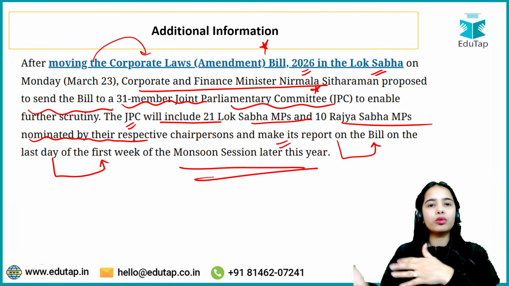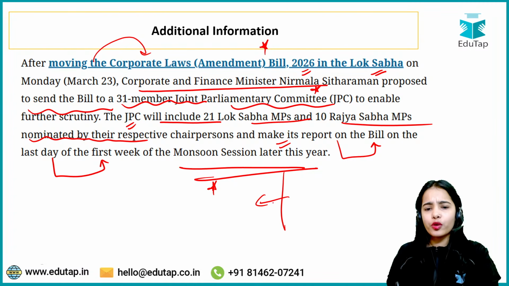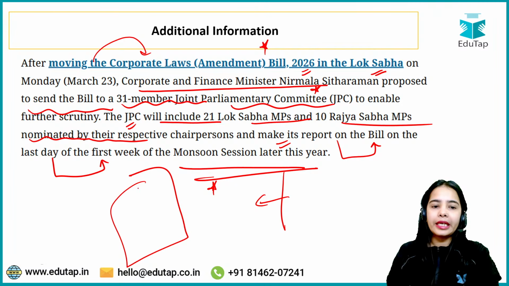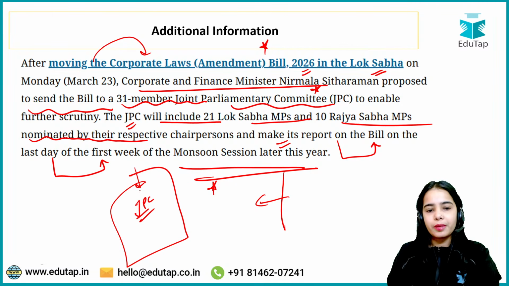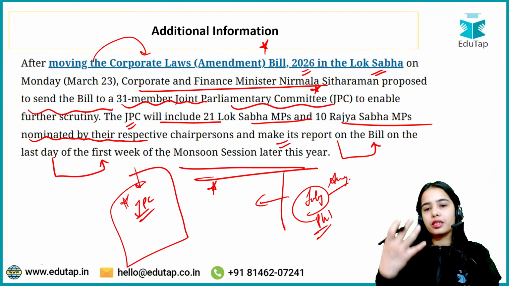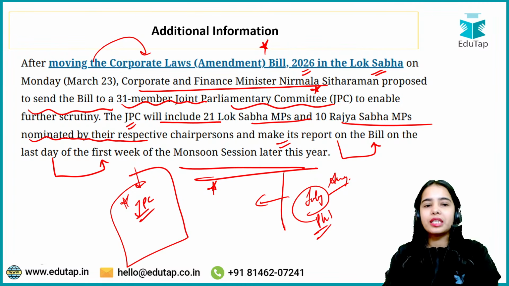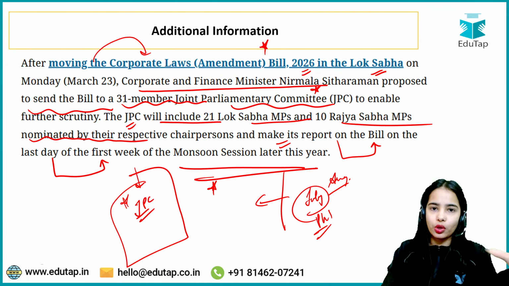So soon, like in July, I think the monsoon session will start. In the first week, on the last day of the first week, that is before your examination, the detailed analysis will be released by the JPC. Okay, if your exam happens in August, let's say, or if your exam happens by the end of July, the phase 1 happens by the end of July. So in the start of July, you will see the report, the detailed analysis of the Joint Parliamentary Committee. That's why this is important. Okay, we have understood the basics. Now, before the examination, if the report or the detailed analysis is released, you just have to focus on the important points.